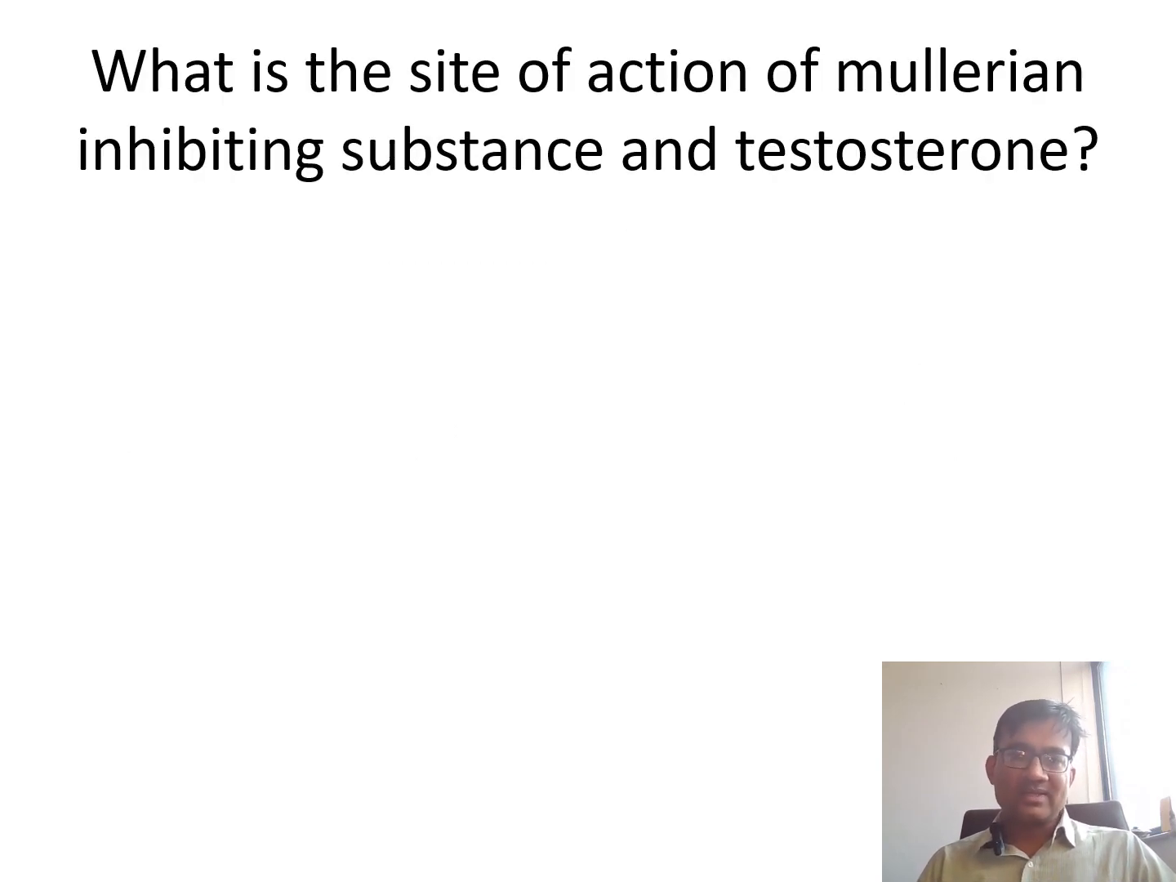Now we'll see how these various substances are acting. See, there are various substances here. I have mentioned Mullerian inhibiting substance or anti-Mullerian hormone, and testosterone. In addition to that, there is another substance known as dihydrotestosterone, which means testosterone is converted into dihydrotestosterone. Now we will see what is the effect of this hormone.